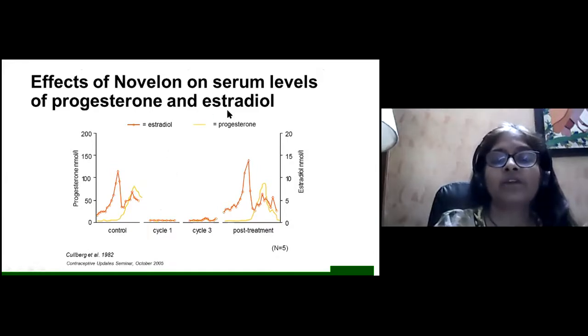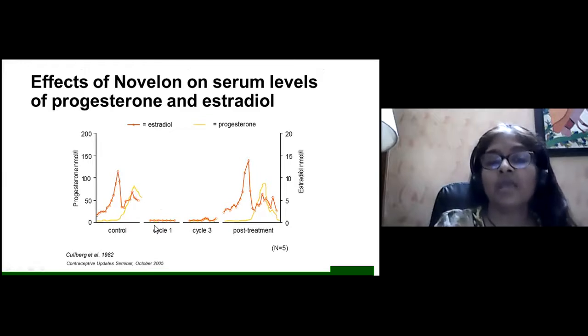This is the effect of Novelon on the serum estradiol and progesterone levels. Now, in the control, when the patient is not given oral contraceptive pills, this is the estradiol level which goes up, then the LH peak happens, and then ovulation occurs.